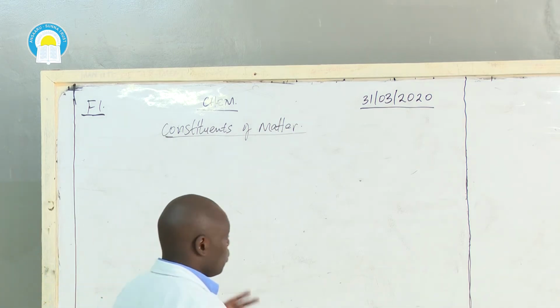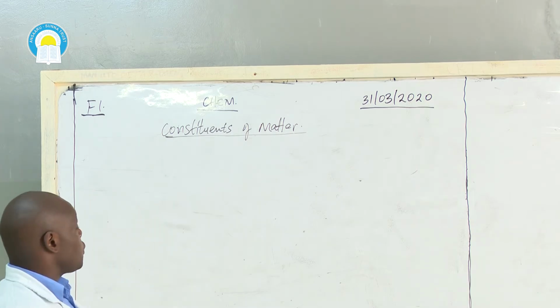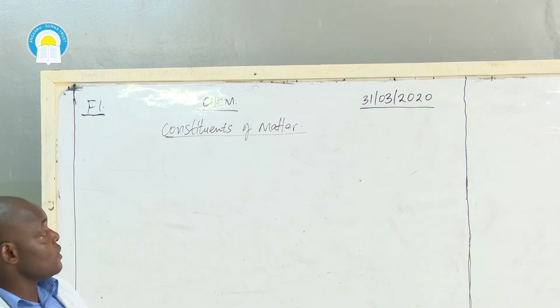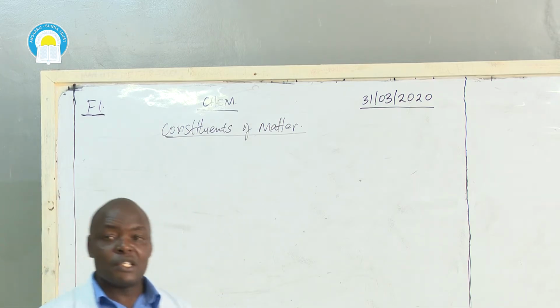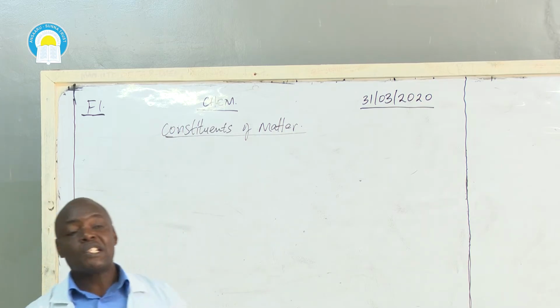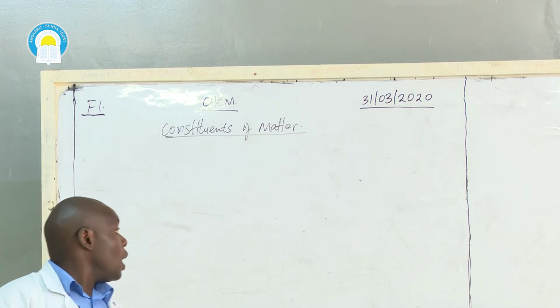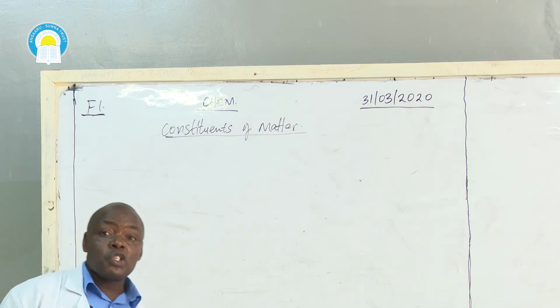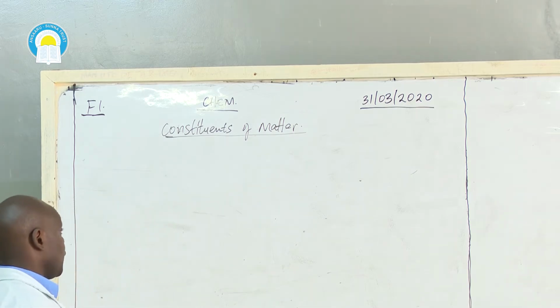We have looked at mixtures and pure substances, and said that a pure substance is a substance that contains only one kind of matter, while a mixture is a composition of two or more elements which are not chemically combined.